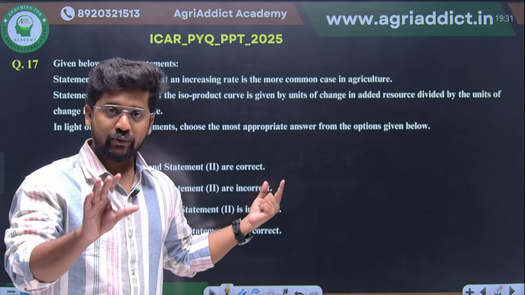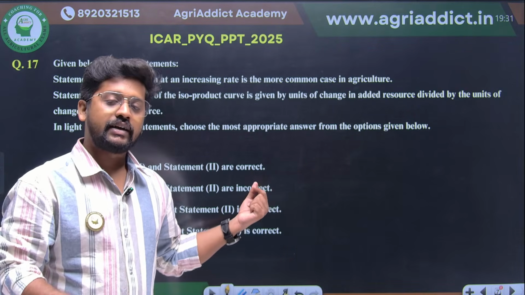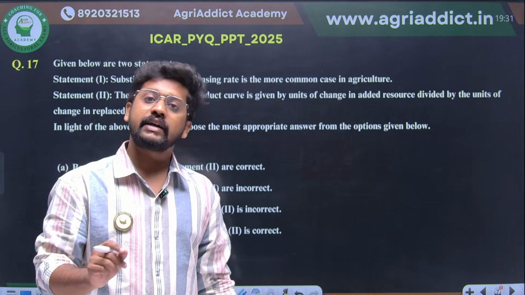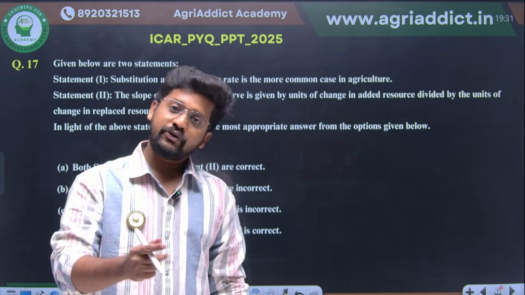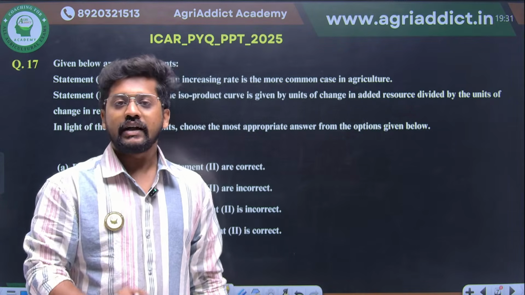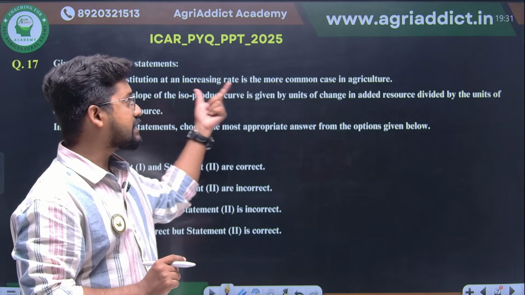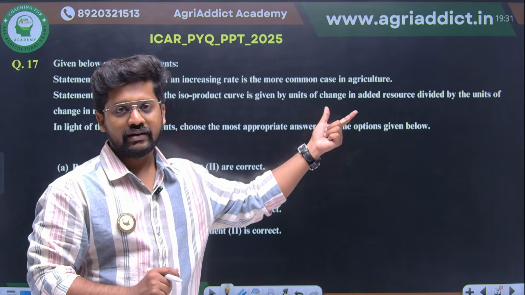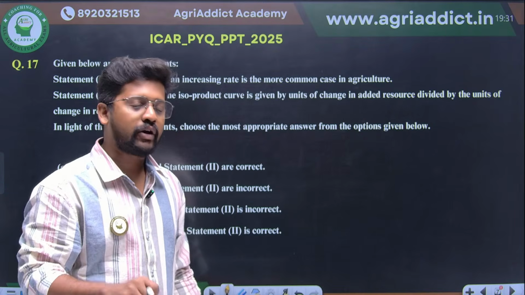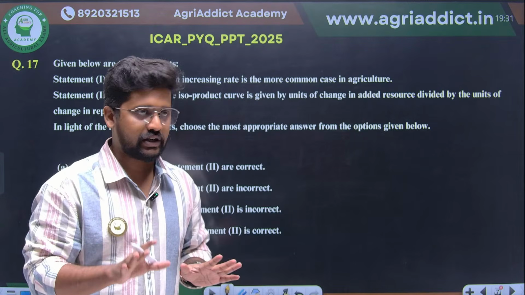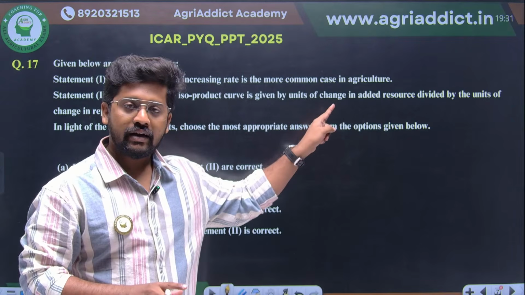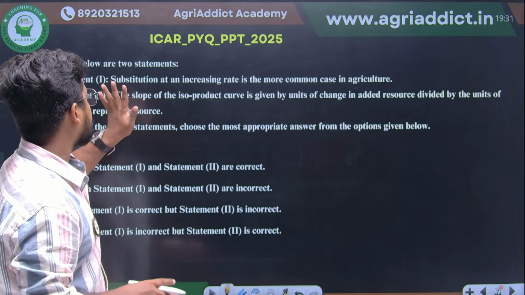If you are in a position to understand this point, that for factor relationship we can see a decreasing rate of substitution in the case of factors, but if you are checking the products in agriculture, you will be seeing an increasing rate of product substitution more frequently in agriculture, right? I think if you can pull off this point, you are good with the subject of production economics right now. But here it is actually not properly mentioned. Okay, so leave the question.